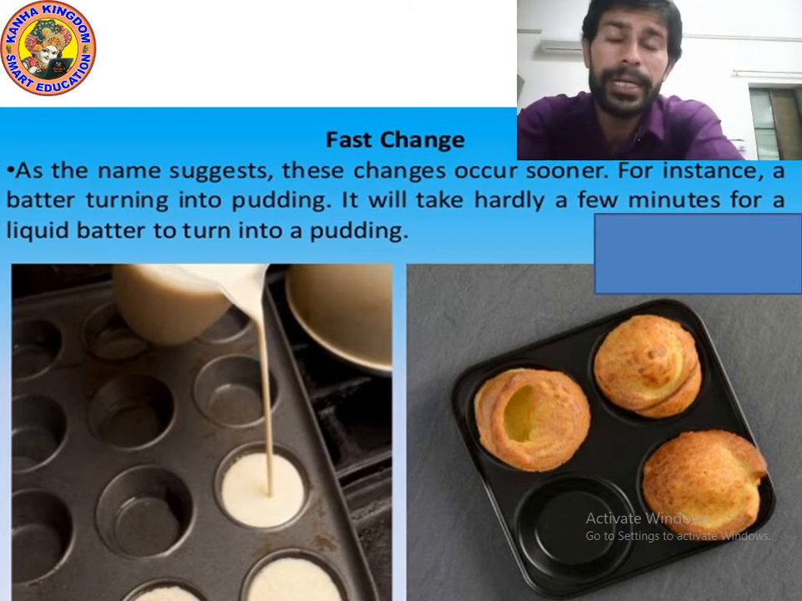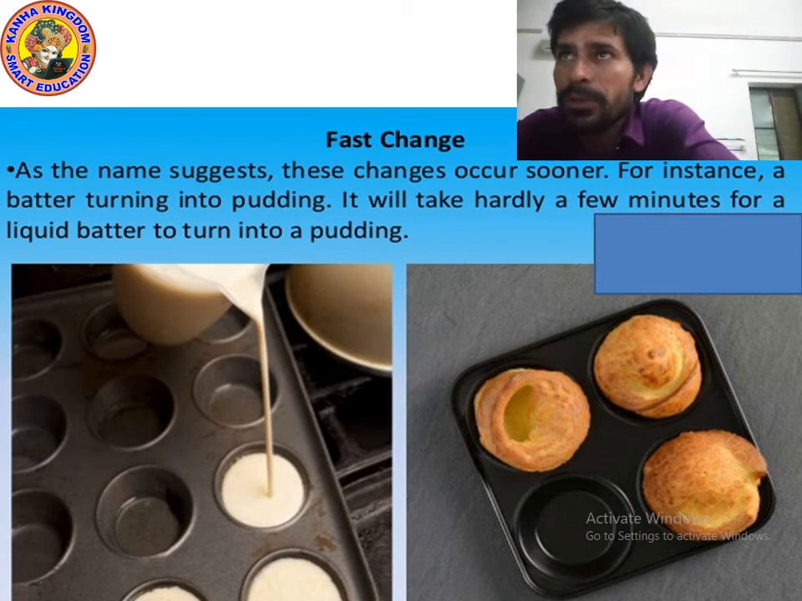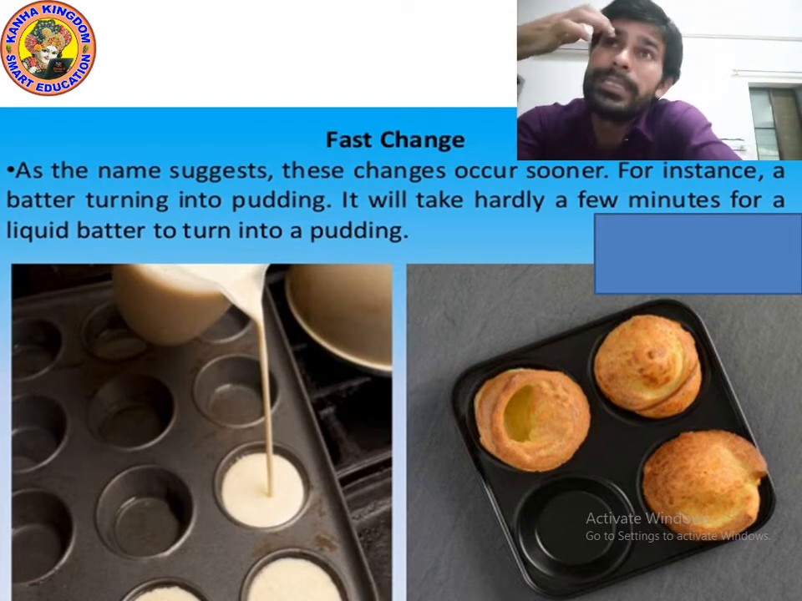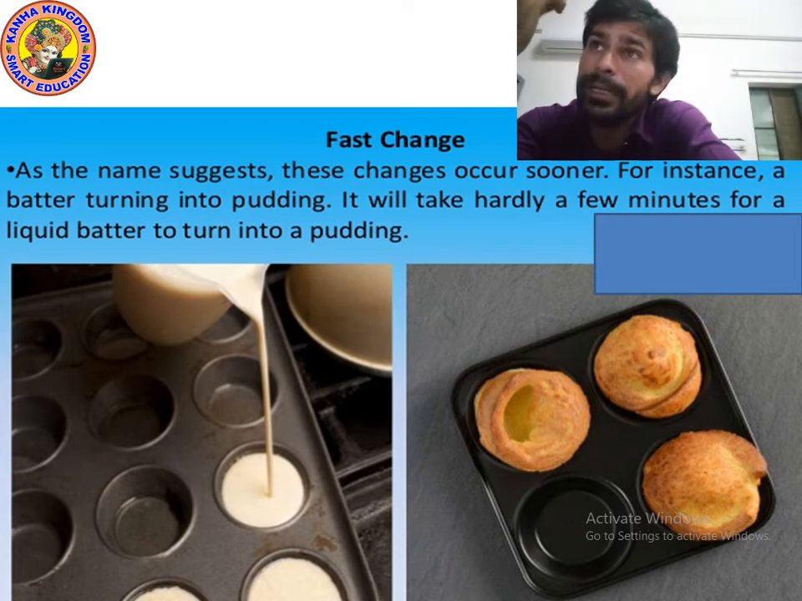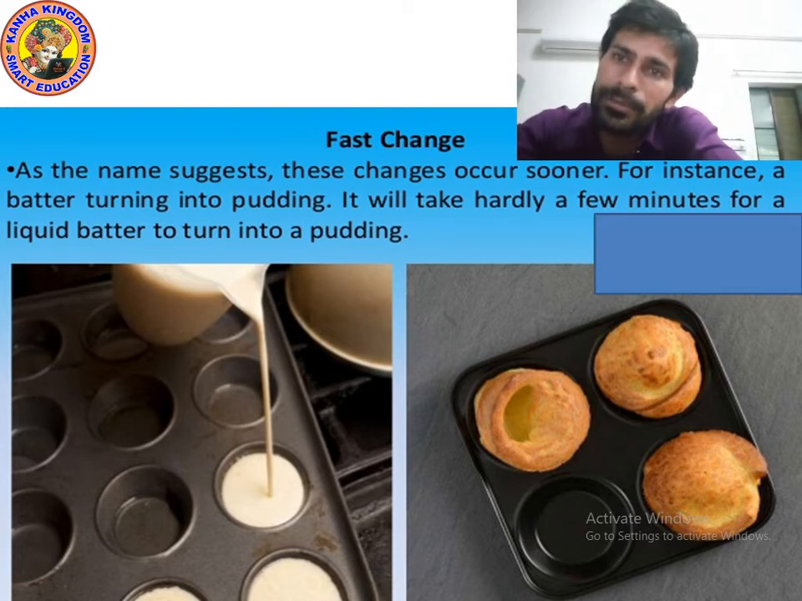Kids, remember, you can write any example. No need to write the same example that I am telling you. So, fast changes, as the name says, these changes occur sooner. For instance, a batter turning into pudding. It will take hardly a few minutes for a liquid batter to turn into pudding. I hope you understood. Now, let's move on to the next point.